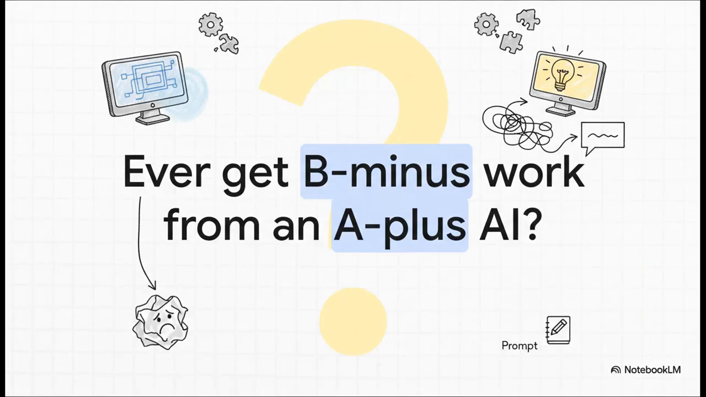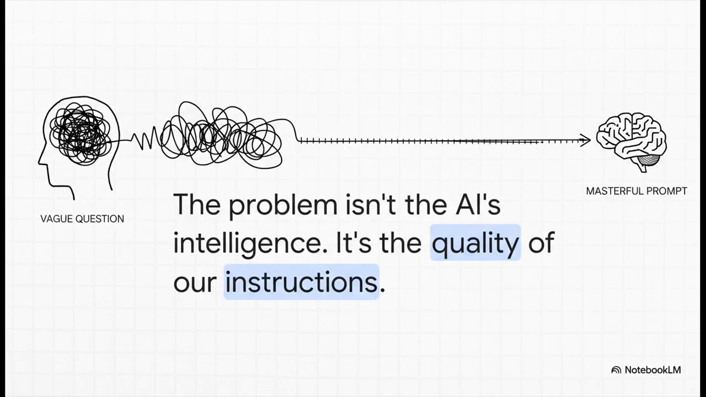You've got this incredibly powerful AI at your fingertips. You ask it to do something, and what you get back is, meh. It's generic, it's kind of boring, and it's definitely not what you were hoping for. It's super common, but the good news is it's fixable. And here's the secret. The problem isn't the AI, it's the instructions we're giving it. It's the prompt. But we can fix that right now.